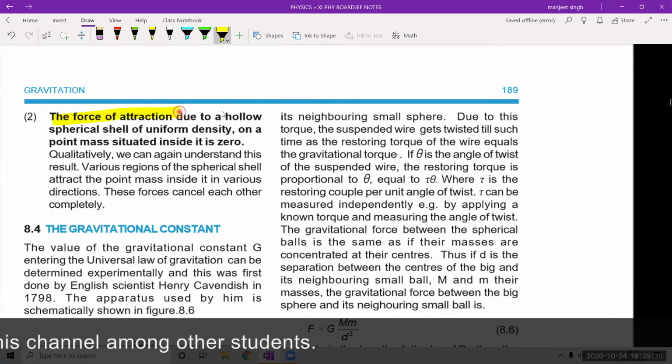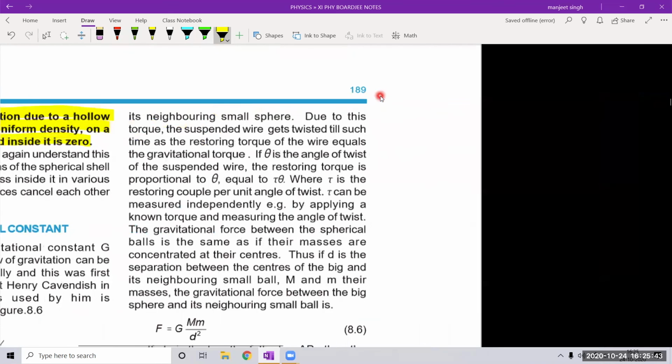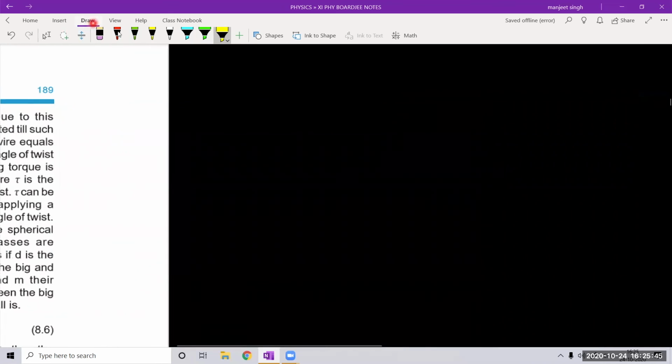The force of attraction due to a hollow spherical shell of uniform density on a point mass situated inside it is 0. What it says, let me discuss. Suppose a hollow spherical shell is there, and a point mass m is inside that. Total mass M is there of the hollow spherical shell. So if we take a small mass here and calculate the force on this.